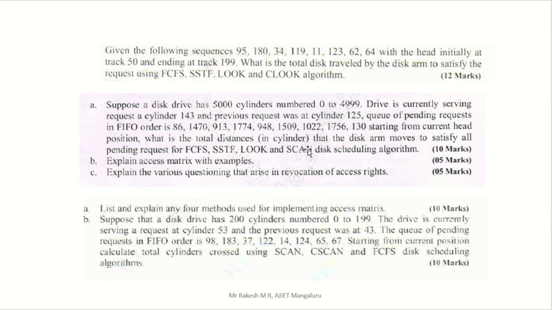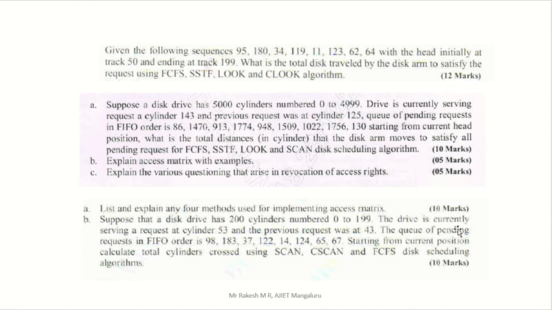Now we have another question here. That is also the same thing. They give an order and they give a starting position. Okay, starting at 143 like this. They gave some example like this. In another question paper also they gave: suppose that a disk drive has 200 cylinders numbered from 0 to 199, that is a total of 200. Okay, that is 0 to 199.